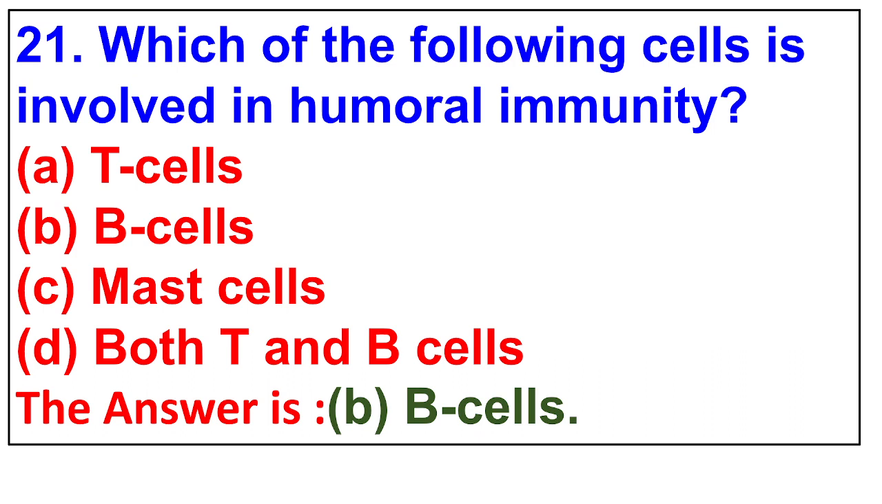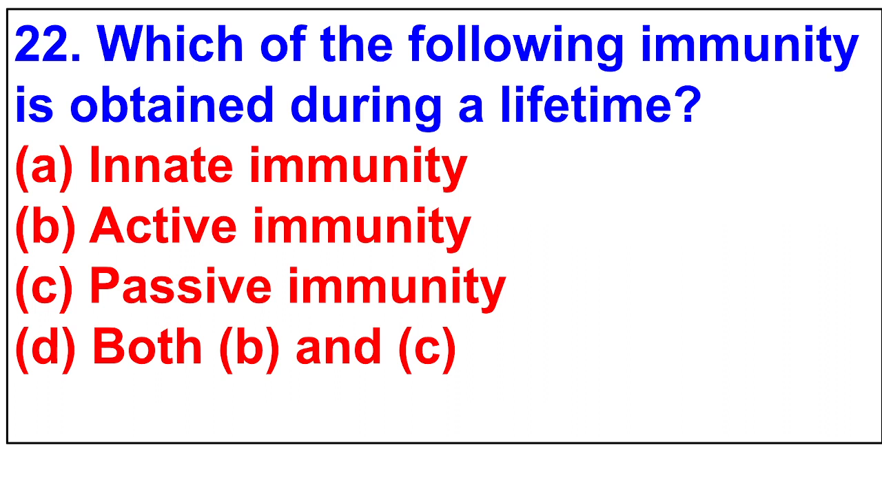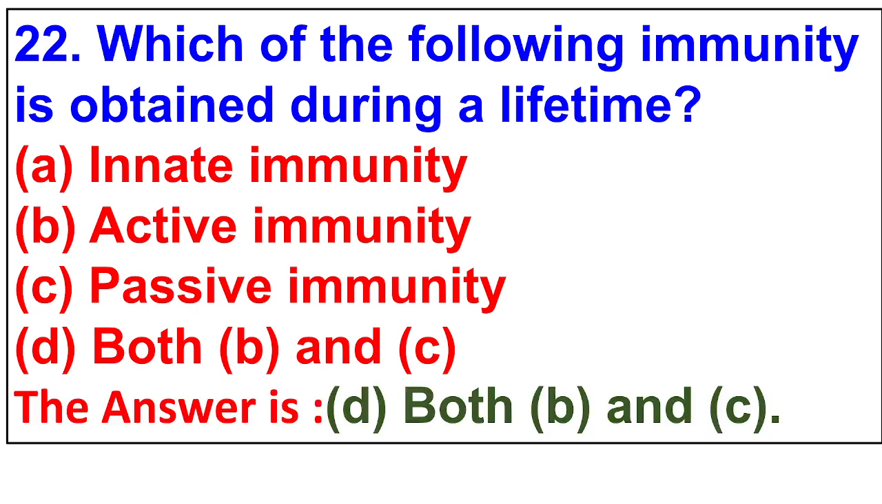22. Which of the following immunity is obtained during a lifetime? Innate immunity, active immunity, passive immunity, both active and passive. The answer is both active and passive.